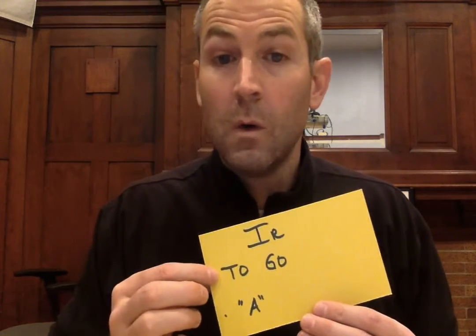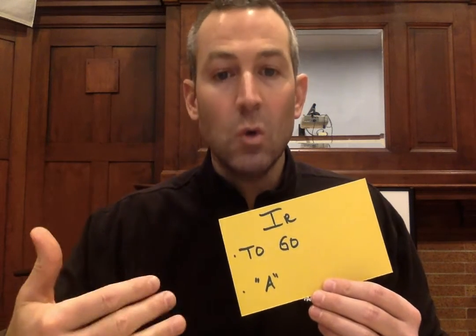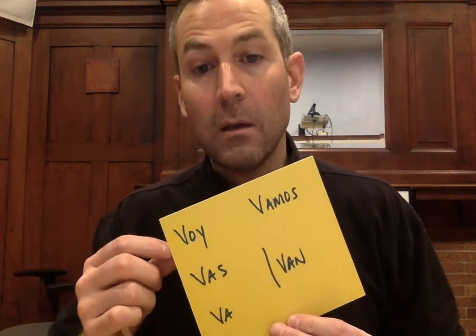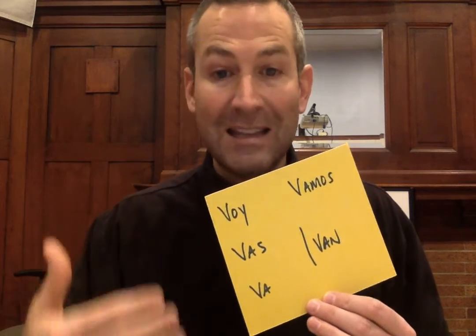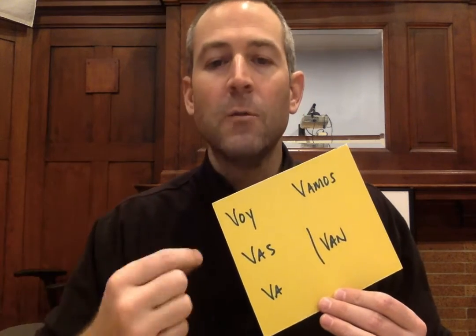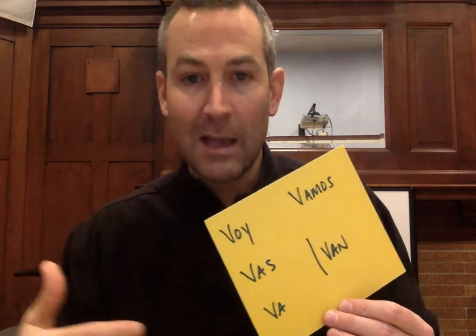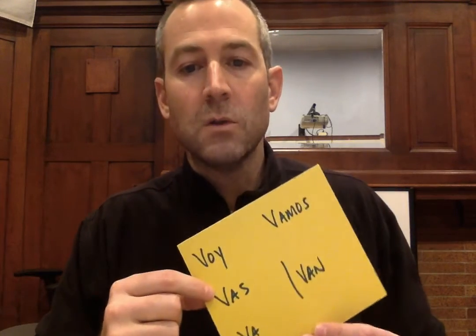With the verb ir, let's keep in mind that it means to go. And we can oftentimes use it with the little preposition a, to. Yo voy a la cafetería. Yo voy al gimnasio. So that's my verb ir. Voy, vas, va, vamos, van. No accents. It's the verb ir. There's all these V's in it. You memorize that, you remember that, and you figure out how to use it with some of our campus vocabulary. For instance, voy a la biblioteca. ¿A dónde vas? ¿Vas a tu dormitorio? So that's how we're going to use the verb ir.